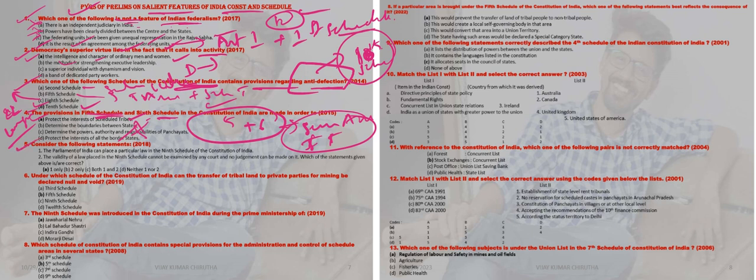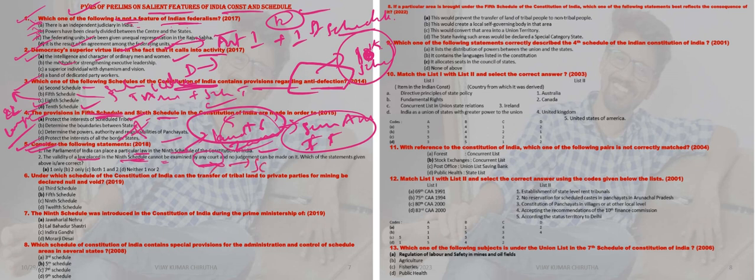The next question: consider the following statements. Parliament of India can place a particular law in the ninth schedule of the Constitution of India. This is correct, because the ninth schedule relates to land reform and abolition of the zamindari system. The second option, that the validity of a law placed in the ninth schedule cannot be examined by any court, is wrong.